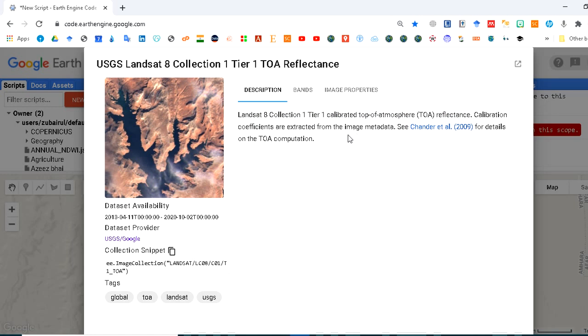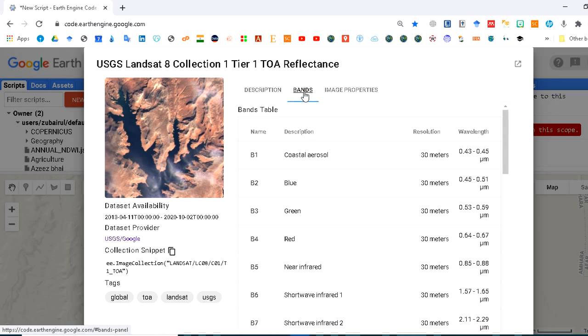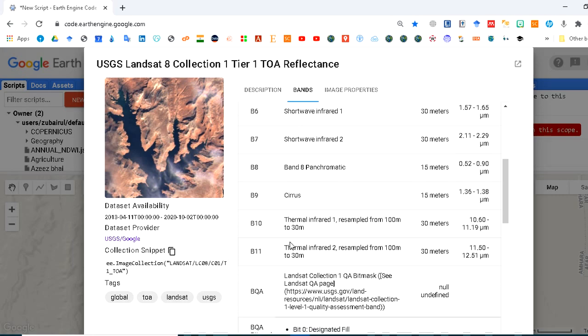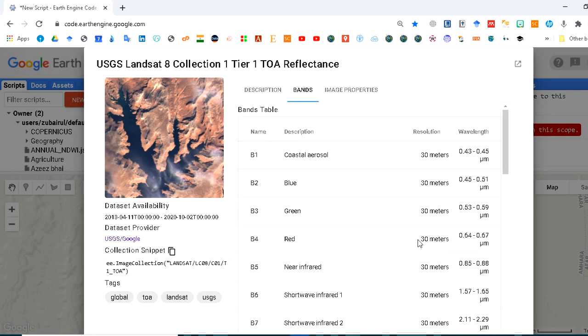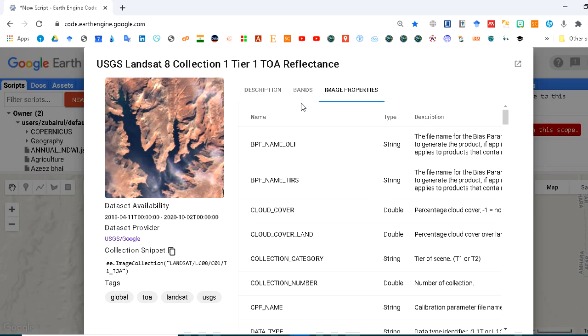If you are using this data, you can cite it, as given here. Bands are here, band 1, 2, all the bands are given. You can see the resolution of each band and the wavelength also, spectral resolution is also given here. This is the spatial resolution.